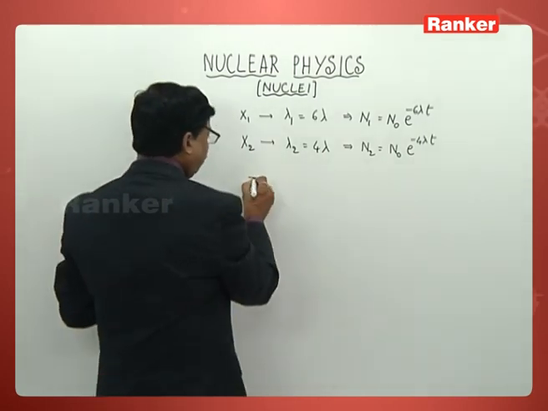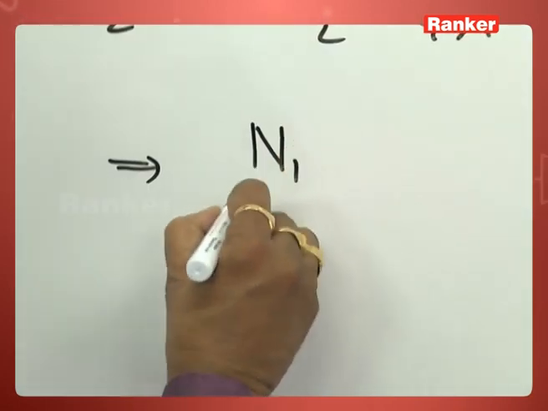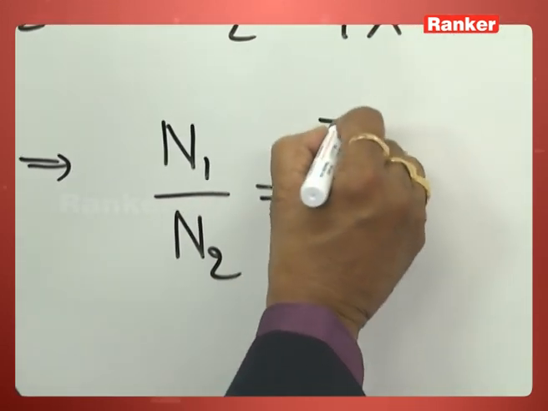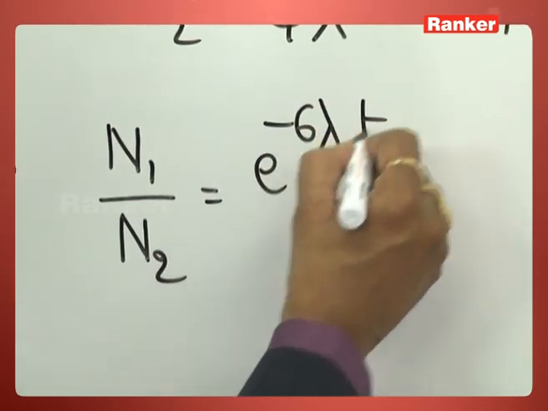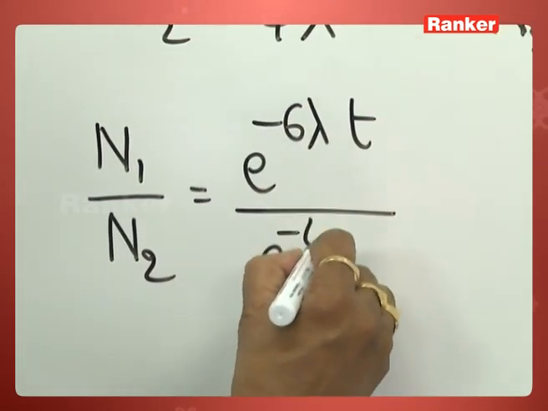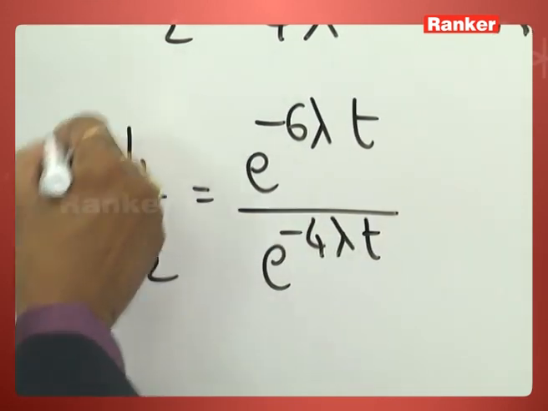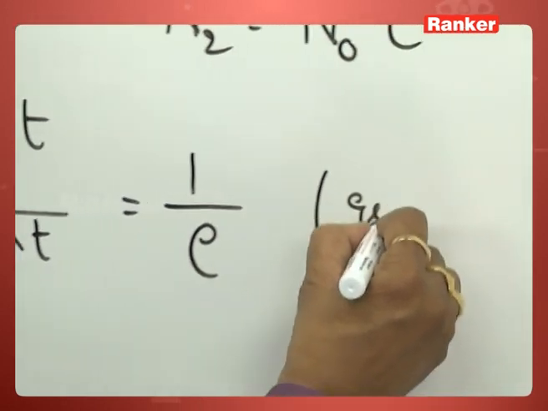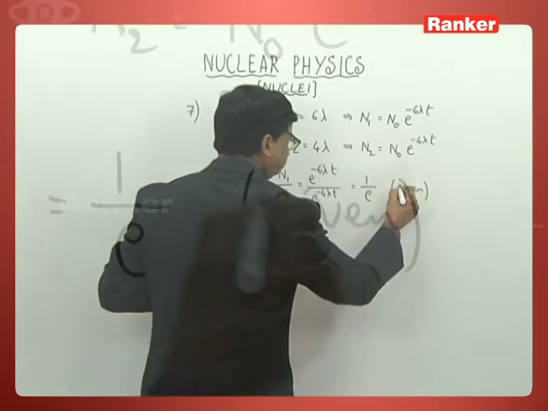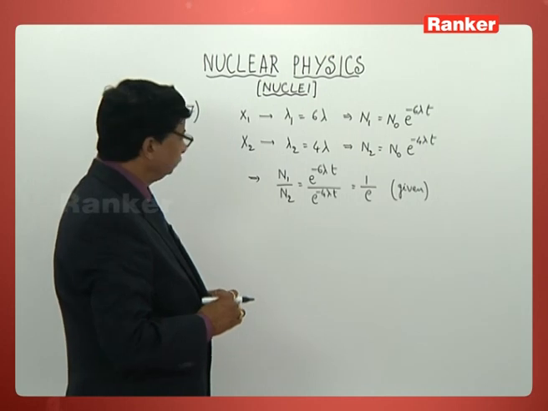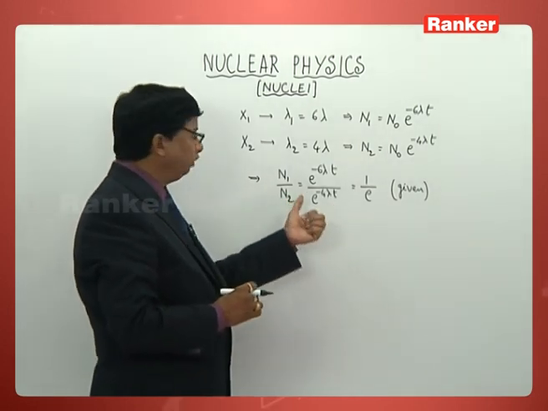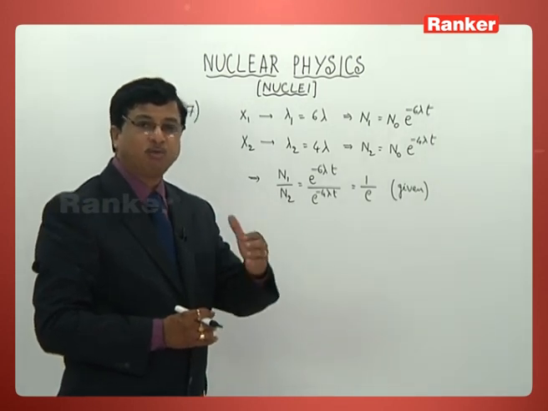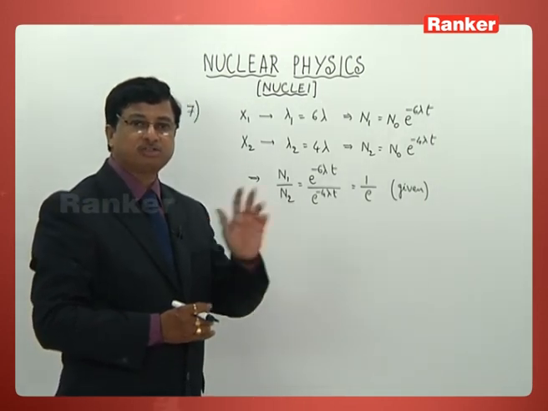So what should we understand from this now? N1 by N2 is equal to e power minus 6 lambda t by e power minus 4 lambda t. This ratio is given as 1 by e in the problem. I think all of you might have understood this. After what time does it become 1 by e, that is the question.